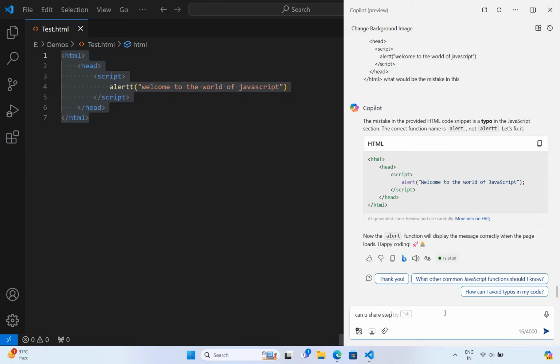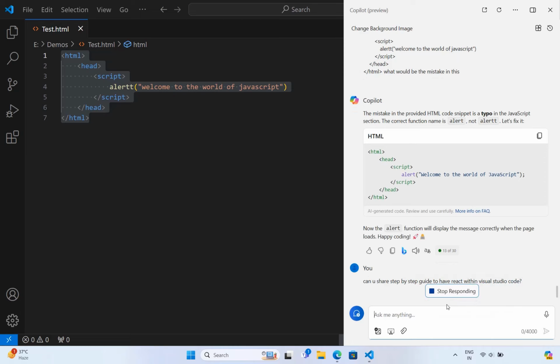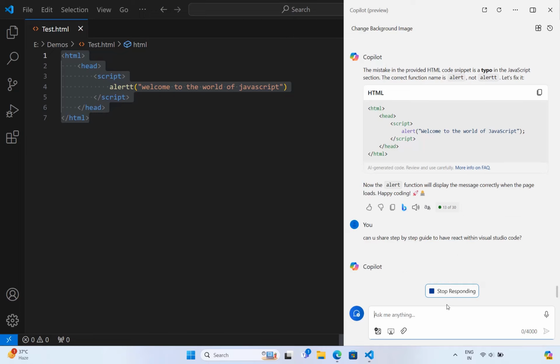Can you share a step by step guide to have React within Visual Studio Code? So just see how it would be helpful for anyone who is trying to step into React for the first time.